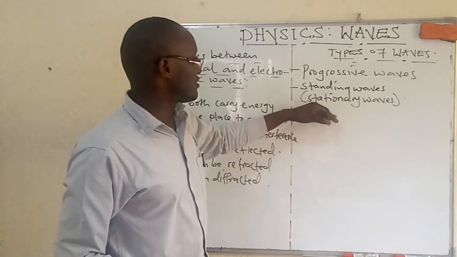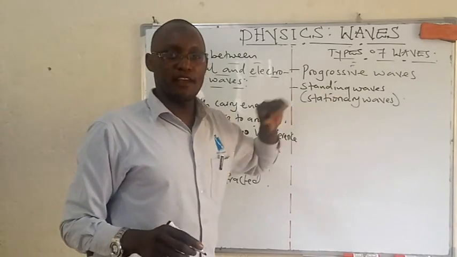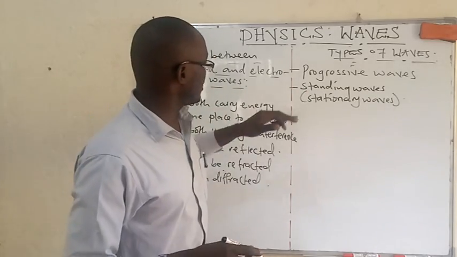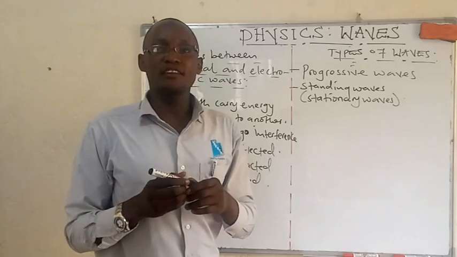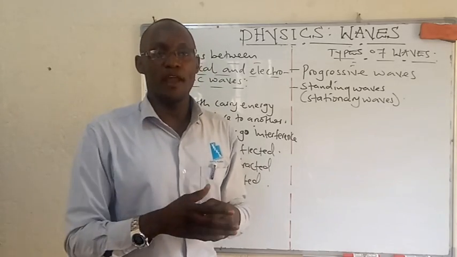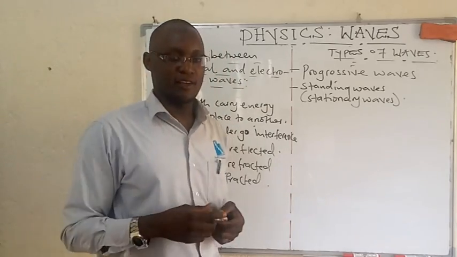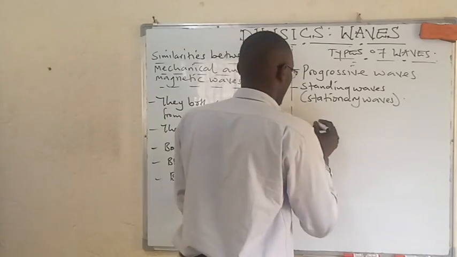Now the question is, what is a progressive wave and what is a standing wave? We are going to discover today that a progressive wave is a traveling wave as a result of continuous disturbance. Let us put that down.